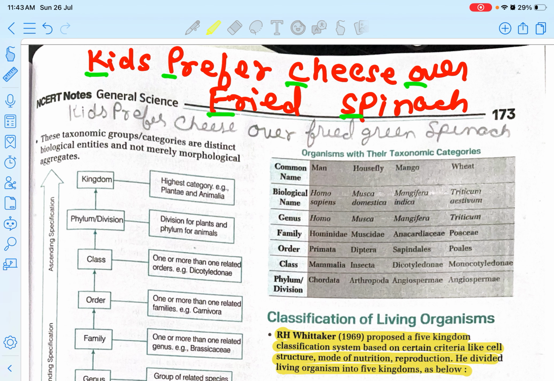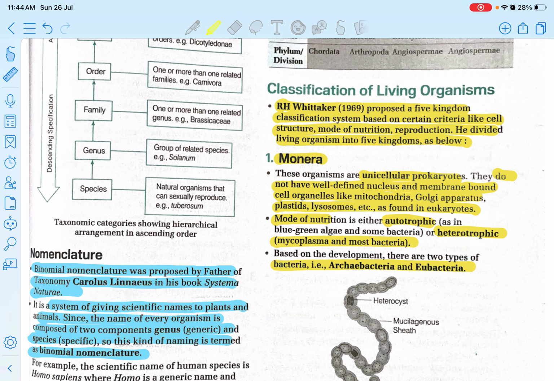Now the classification of living organisms. So R.H. Whittaker proposed the 5 kingdom classification based on certain criteria like cell structure, mode of nutrition, reproduction. He divided living organisms into the 5 kingdoms as below. Okay. So first one is the Monera. These organisms are unicellular prokaryotes, and they do not have a well-defined nucleus and membrane-bound cell organelles like mitochondria, Golgi apparatus, plastid, lysosome, etc.